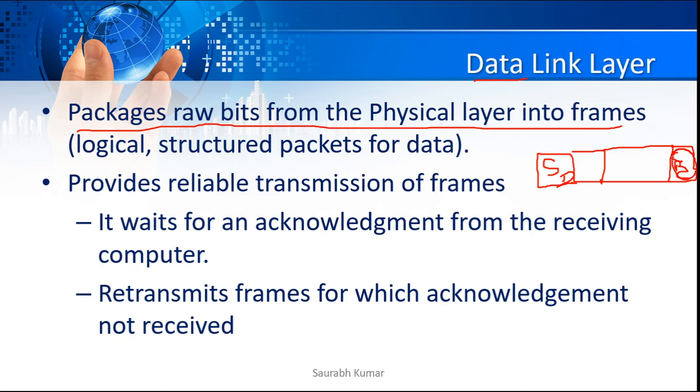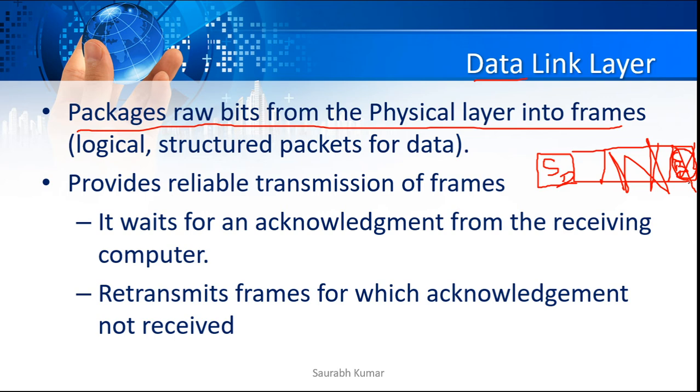If the tail is available in the entire package, that means the data is safe. If the tail is missing, they assume the data has been corrupted or has some problem, and it has to be resent. The data link layer is responsible for adding the header and footer: the header is the source and destination MAC address, and the footer is the CRC bits for the redundancy check.